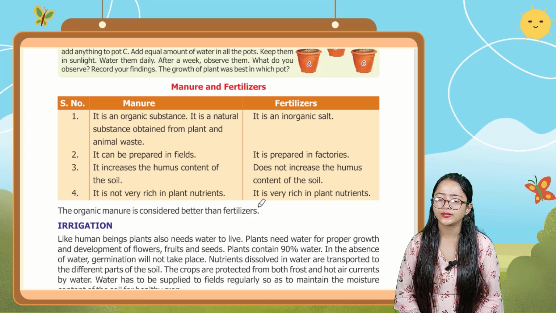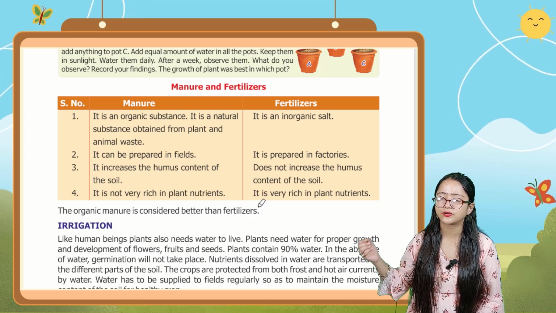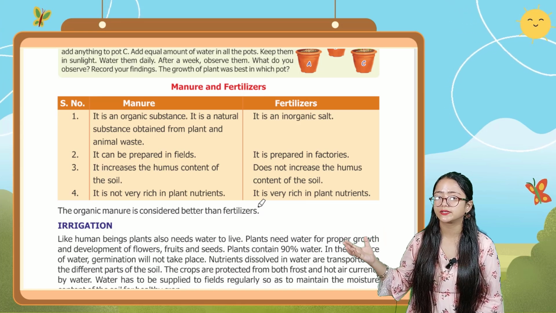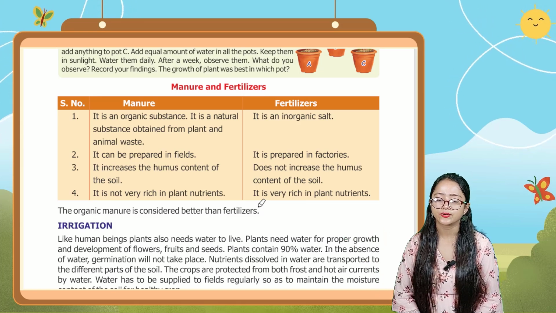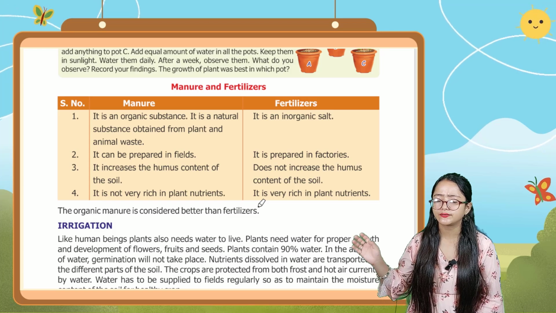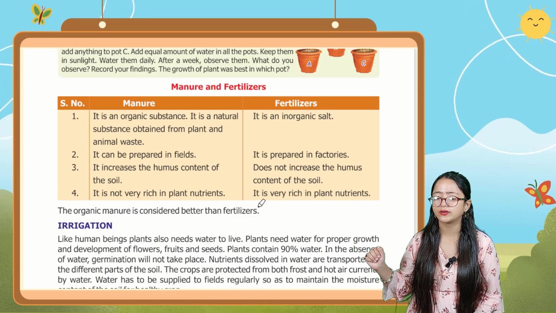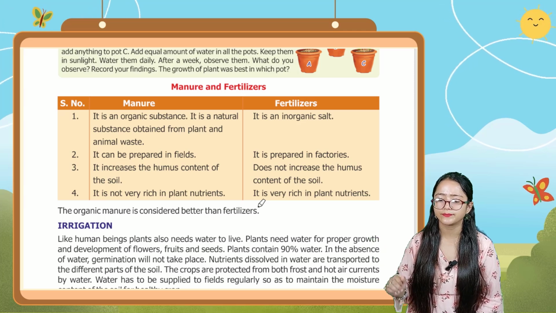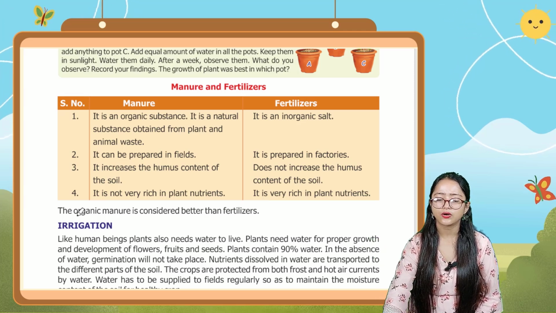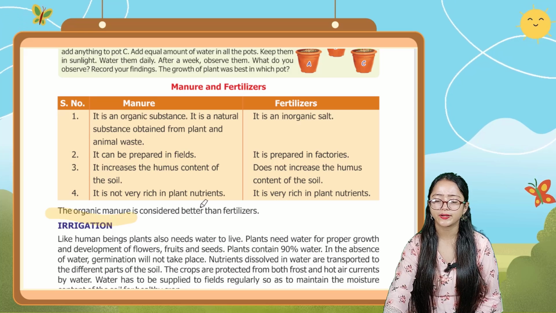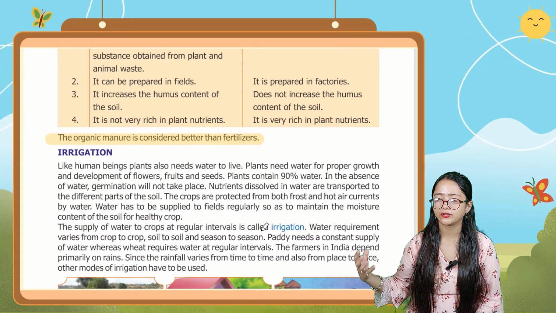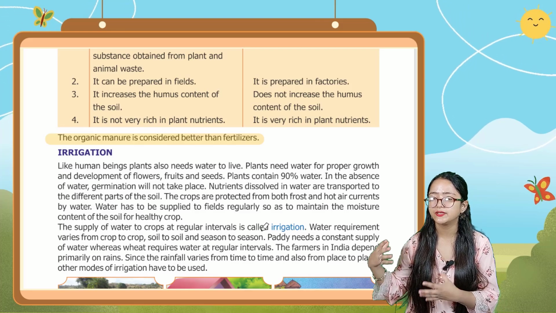Manure increases the humus content of the soil, whereas fertilizer does not increase the humus content of the soil. Manure is not very rich in plant nutrients, but fertilizer is very much rich in plant nutrients. The organic manure is considered much better than fertilizers.